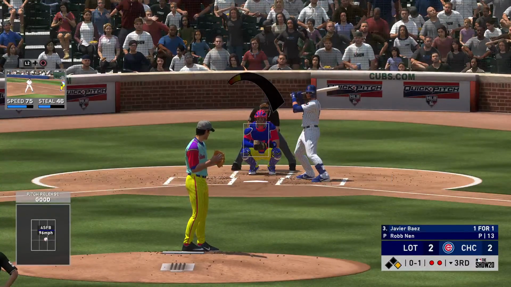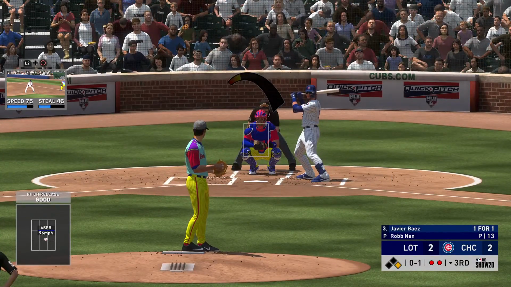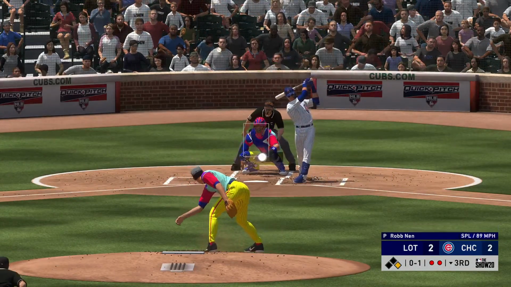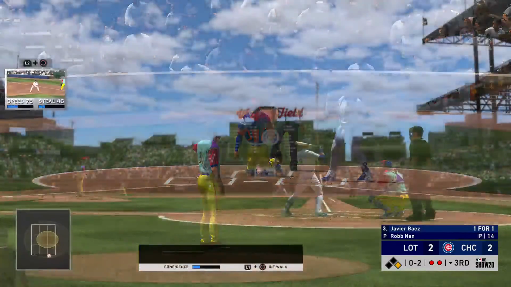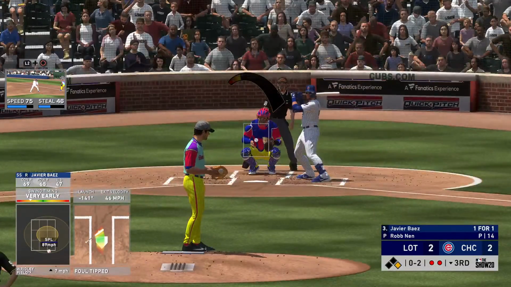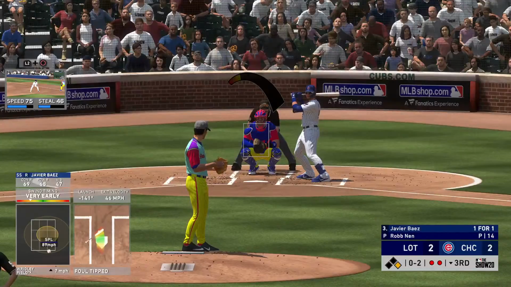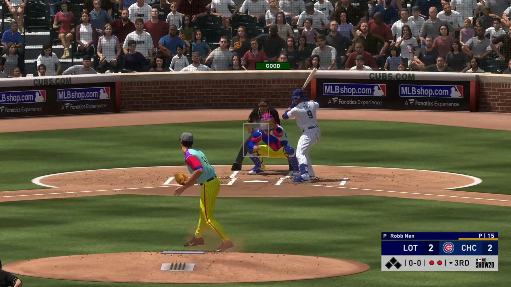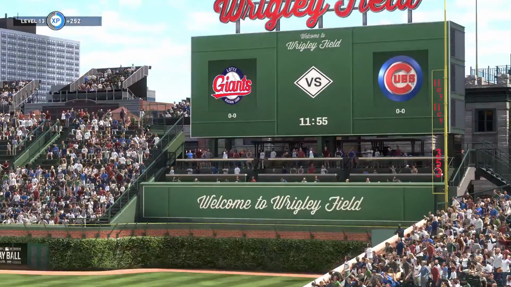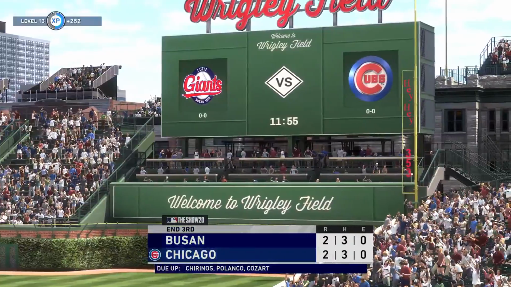No balls and a strike to count. Barely able to make contact. Down 0-2 now. Man at first with 2 out in a 2-2 ball game. And a fastball called strike 3, and the side is retired.